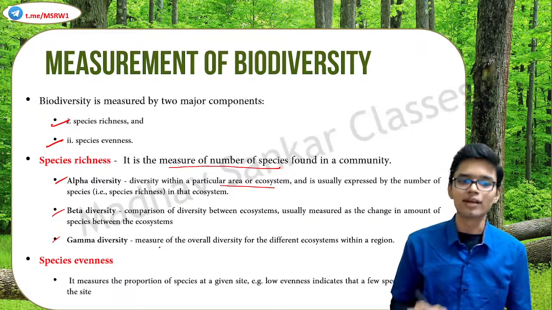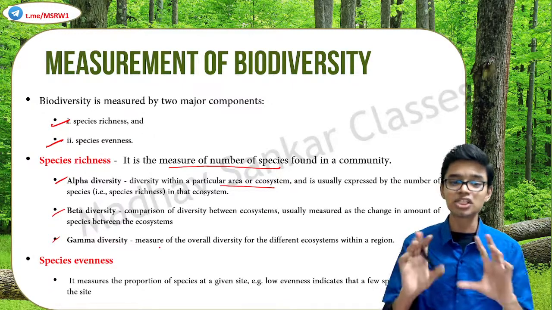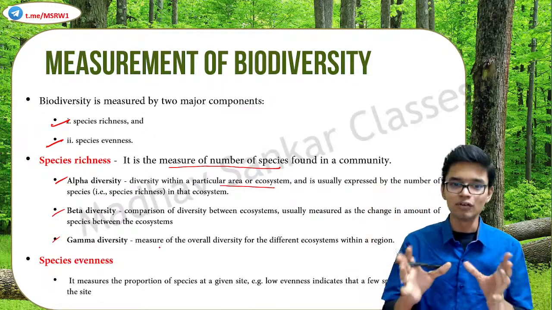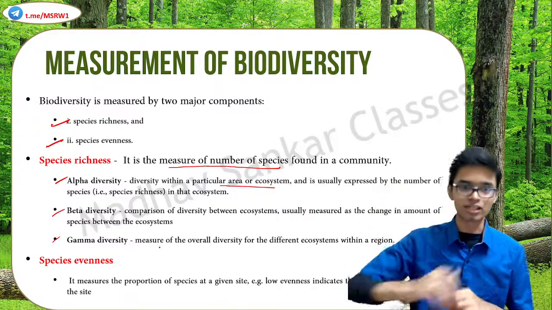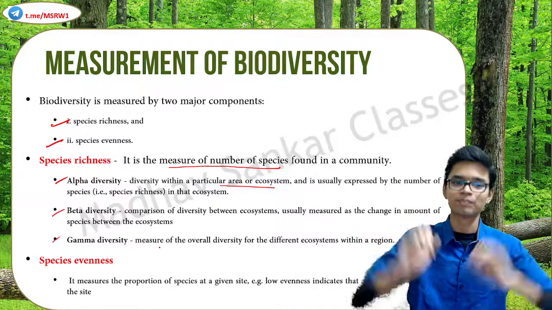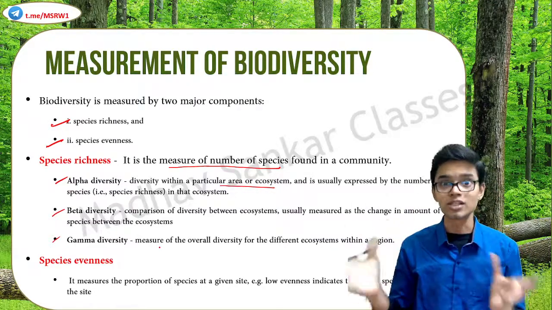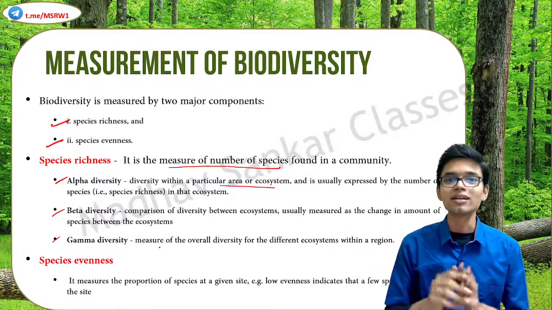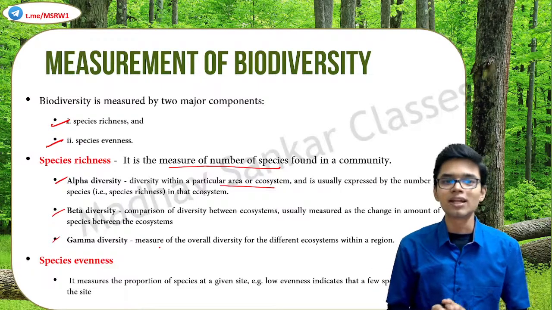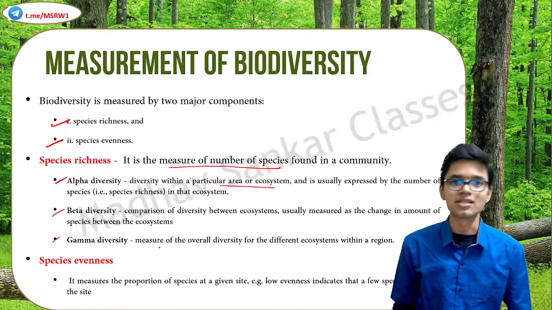The third one, gamma diversity, is a measure of all diversity for the different ecosystems within a region. It's a much, much bigger picture. A measure of overall diversity of different ecosystems in a given region. This is known as gamma diversity.